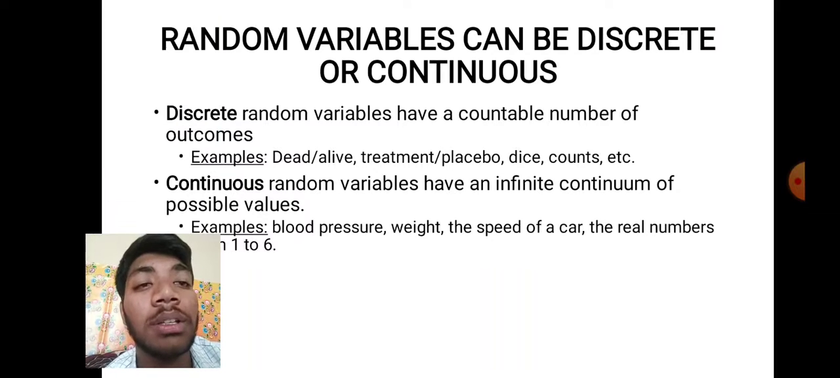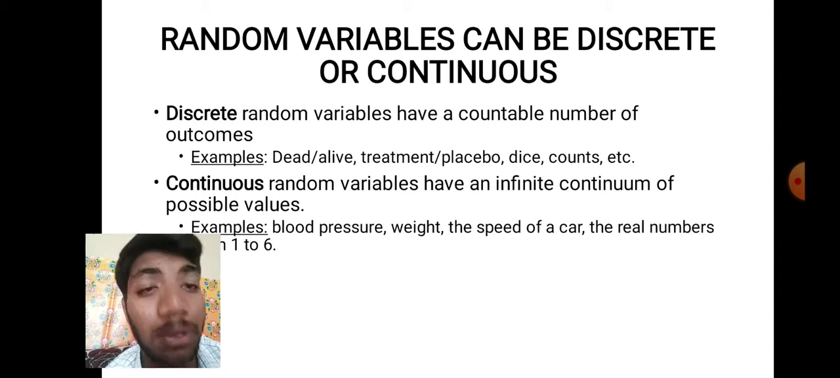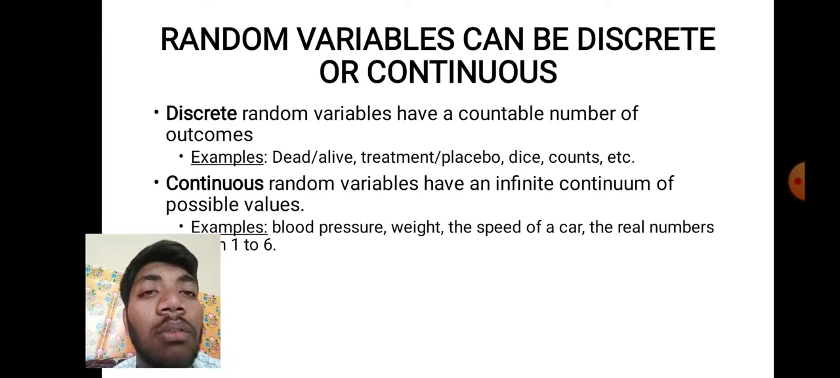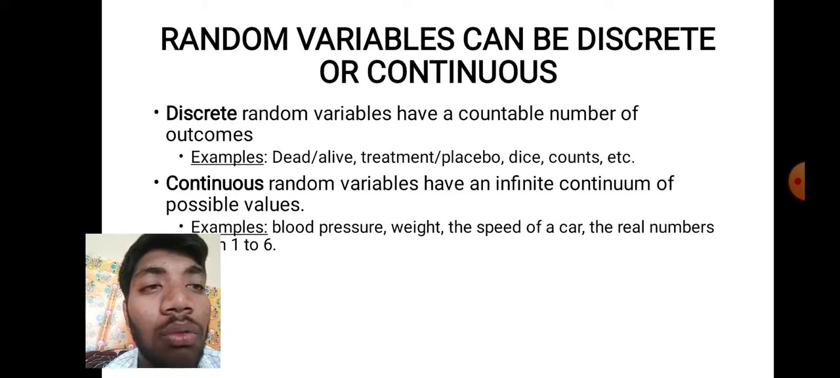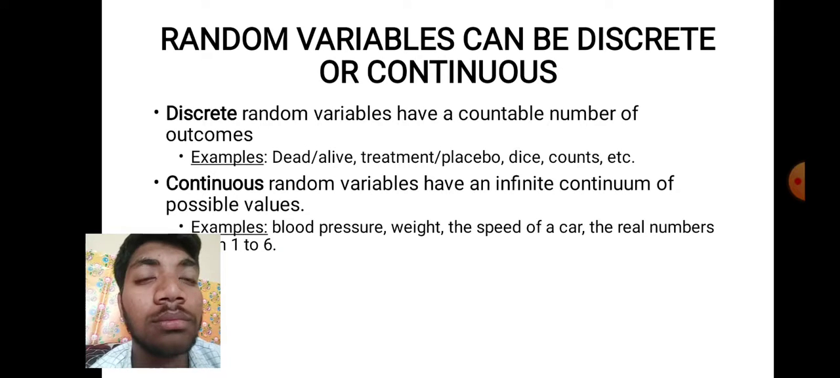So this is the continuous random variable and this is the discrete. Discrete random variables have only a countable number of outcomes, either 2 or 3 or 1.